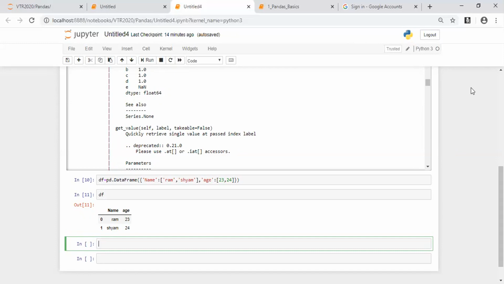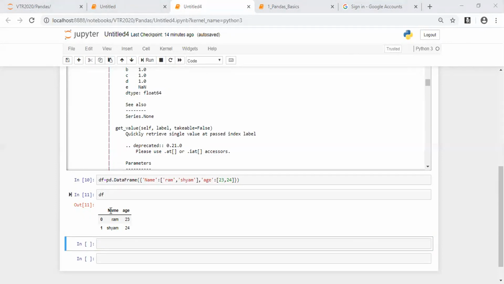Sir, is it possible to give any index names? Because by default it is giving us 0 and 1, right? Is there any provision to change the index name? Yes. Can we name the index instead of 0, 1? Yes, we can give the index name.